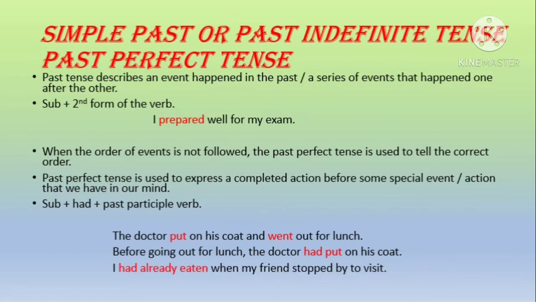One more example, I had already eaten when my friend stopped by to visit. So the first action is you finished your lunch. That is why you have written I had already eaten. The second action is my friend visited me, or my friend stopped by to visit.